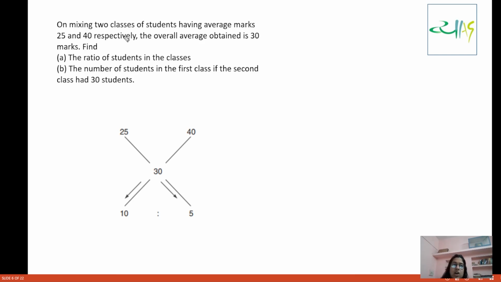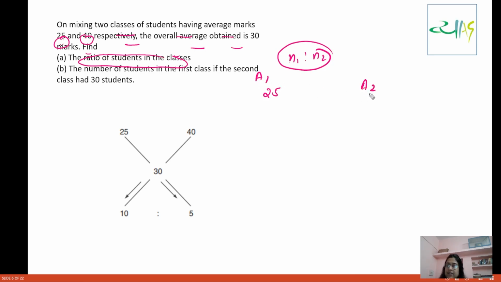This question is saying, on mixing two classes of students having average marks of 25 and 40 respectively, the overall average is 30 marks. Find the ratio of the students in the class. See, this question is so easy. It is asking about N1 is to N2. One average A1 is 25, second average A2 is 40, and the overall average obtained is 30 marks. So AW is 30.